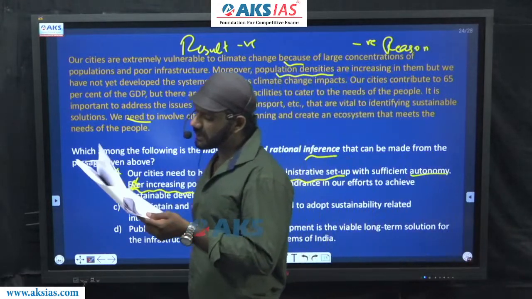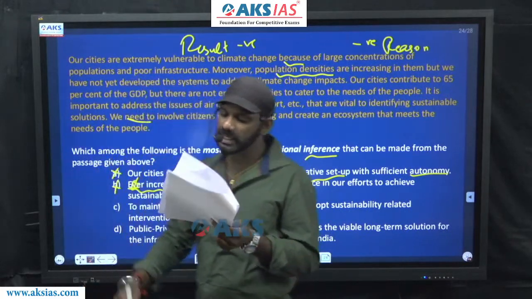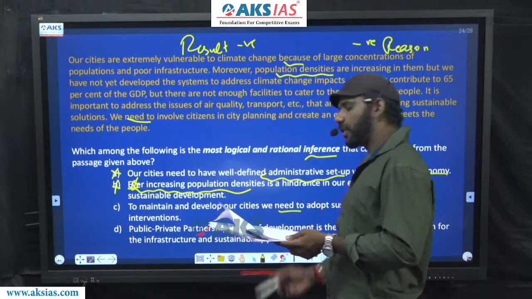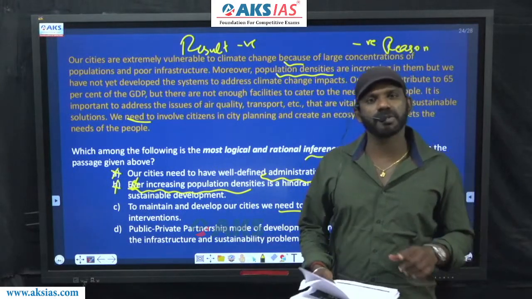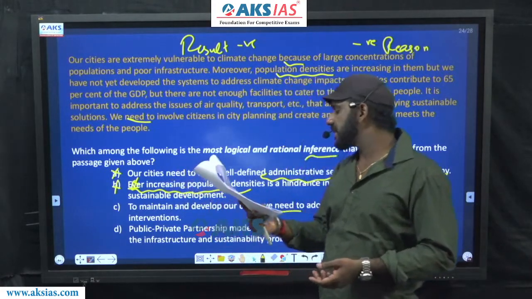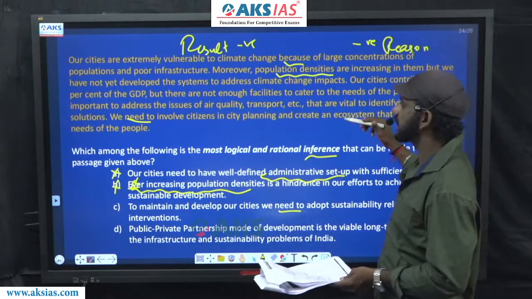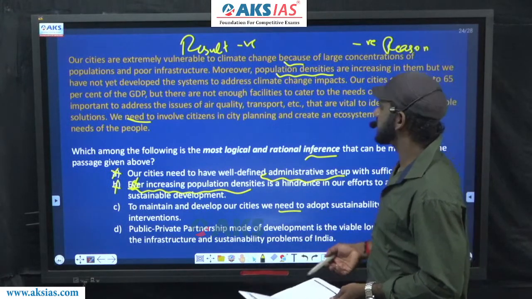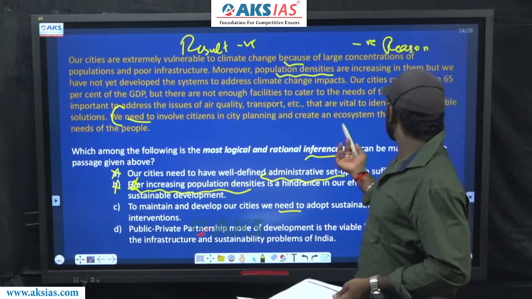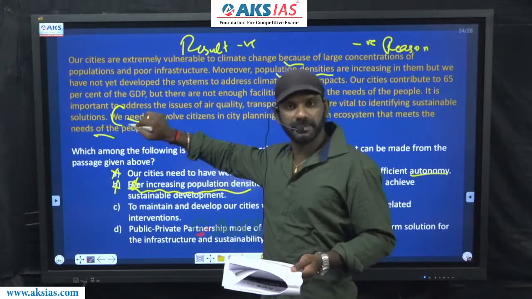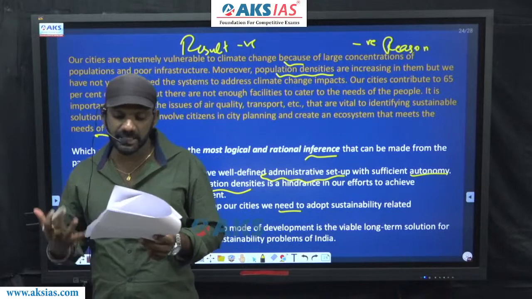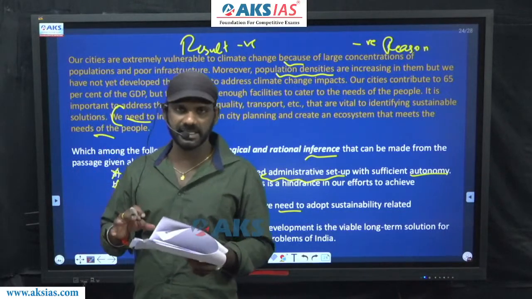To maintain and develop our cities, we need to adopt sustainability related interventions. Need to is a modal. So mention about this option in the paragraph must also be a compulsory one. Come to the last sentence given in the paragraph. It is talked about in the last sentence. We need to involve citizens in city planning and create an ecosystem that meets the needs of the people. To maintain and develop our cities, we need to adopt sustainability related interventions. C must be considered. Leave it there.